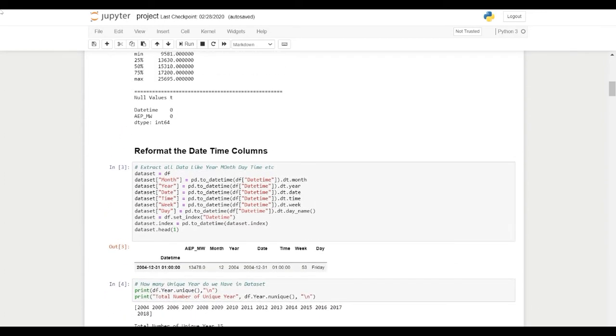As you can see, we have reformatted. We had 2 columns, and we have classified them into many columns such as the megawatt column, month, year, date, time, week and day.